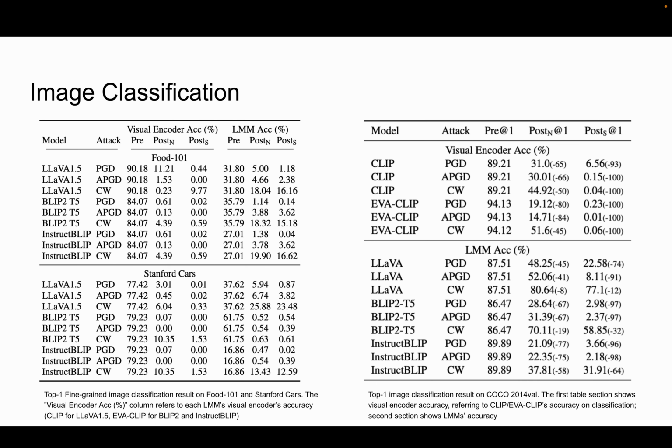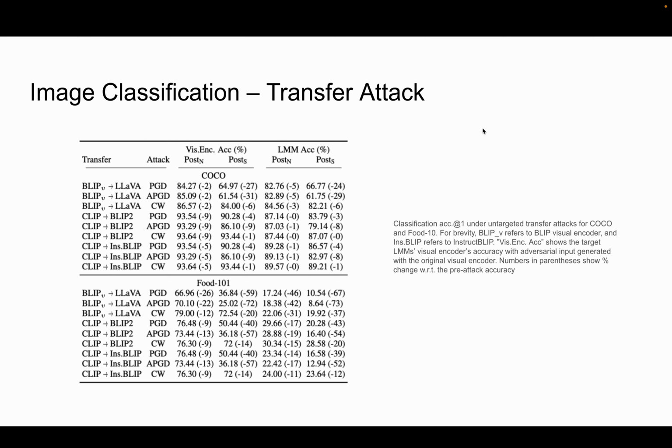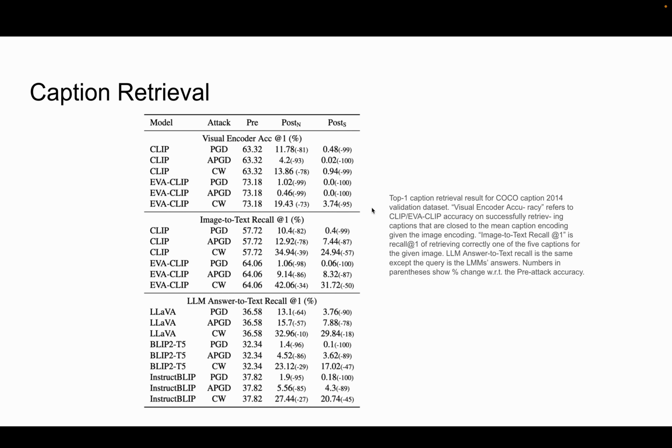underlying vision encoders. And similar for transfer attack, although the direct transfer attack is not very strong, we can still observe that LMM accuracy is directly linked to their vision encoders' accuracy drop. So that again confirms the previous point.